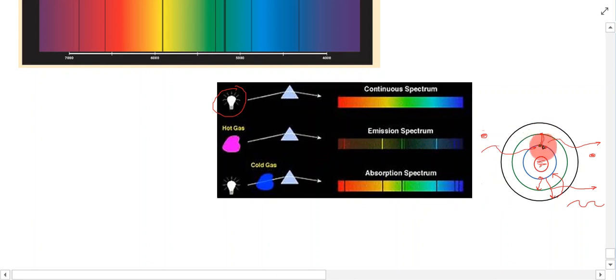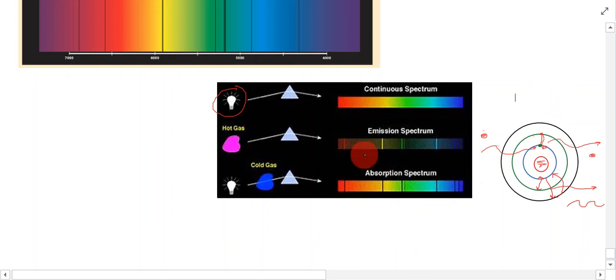If you want the electron to move up to the second energy level, it takes this wavelength of light, which has a very specific amount of energy associated with it, to get it to move up from here to here. And then you'll also have higher and higher energy levels as well.